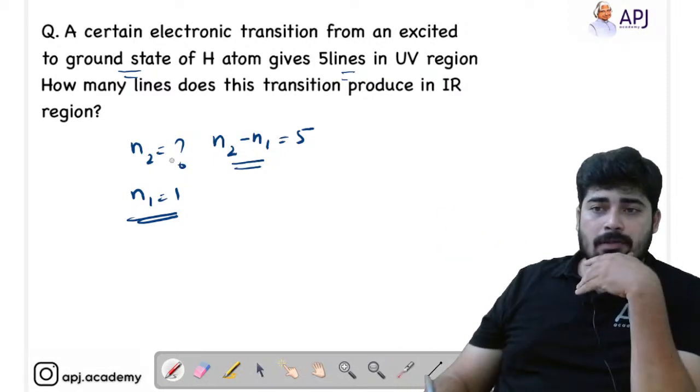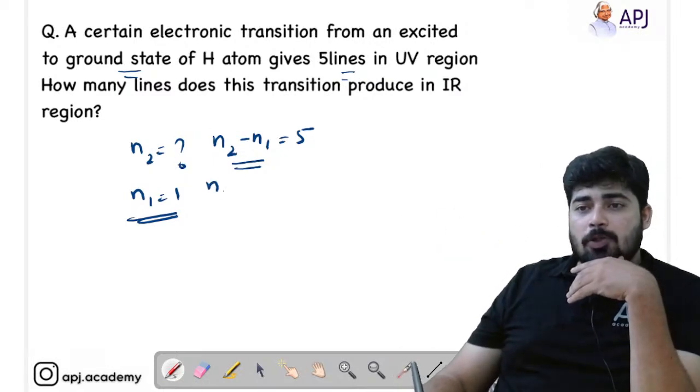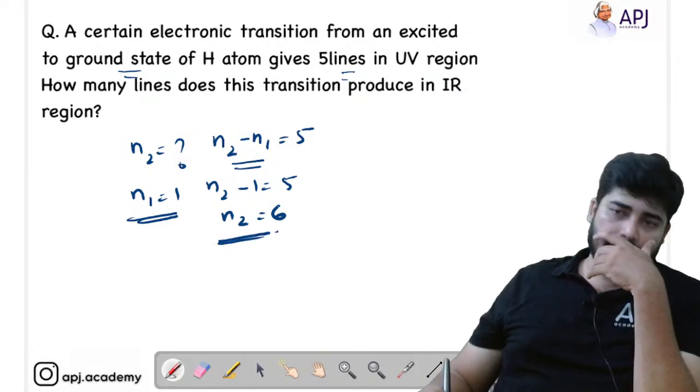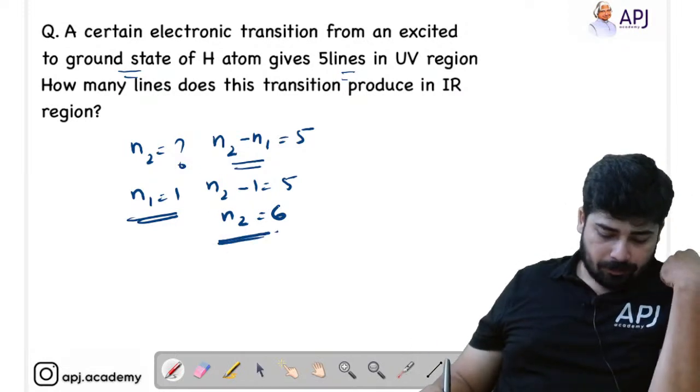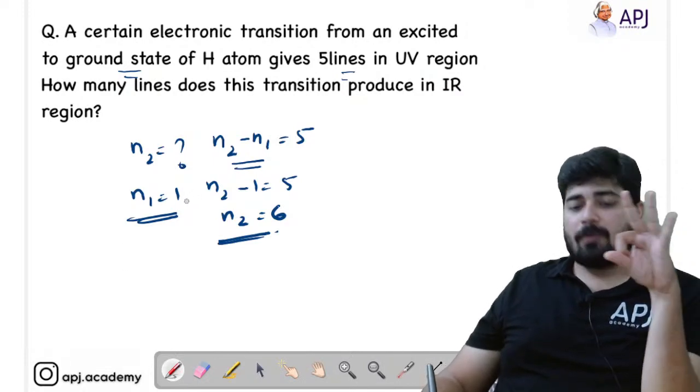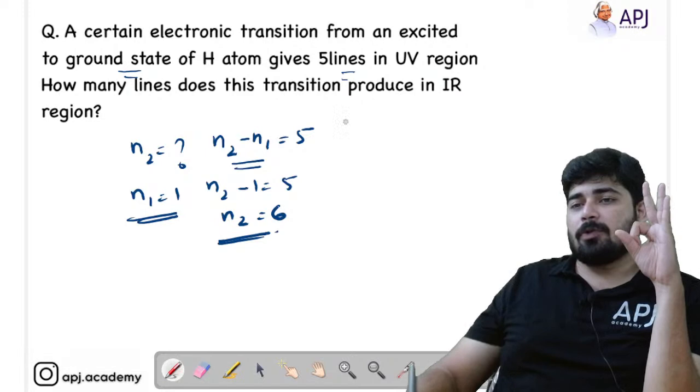N2 minus N1. So here the value N2 minus 1 equal to 5. That means N2 is equal to 6. So we got the value N2 equal to 6. Now the number of lines in Paschen, Brackett and Pfund is the only thing we have to find out.